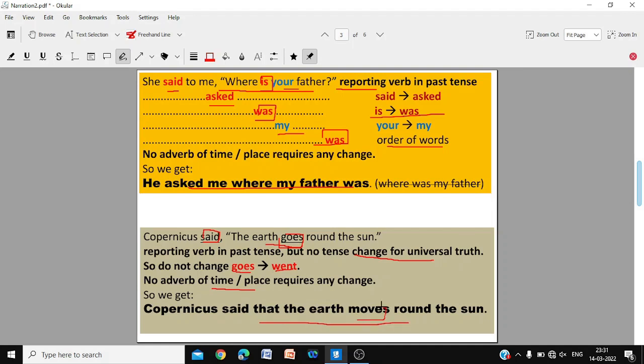This will not be changed. Or goes, also you can say goes, sorry. You can also write goes. The earth goes round the sun. The original thing was goes, but do not change it to went or moved.